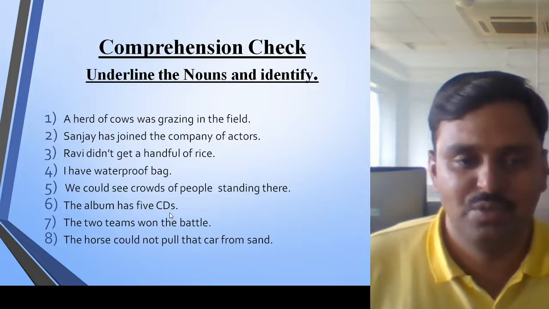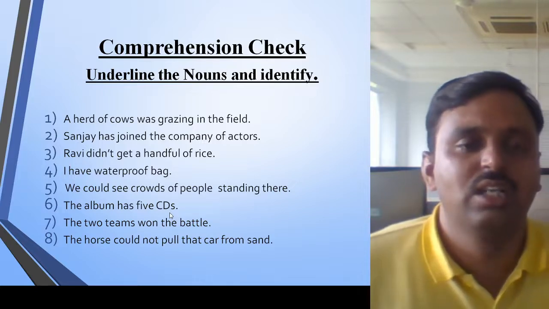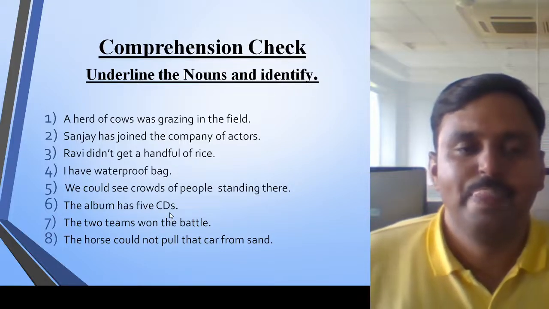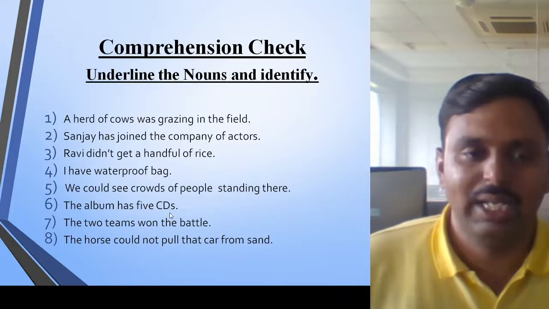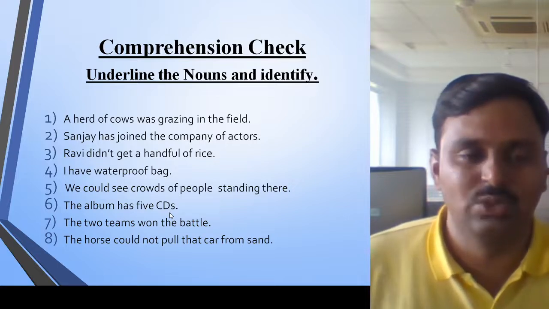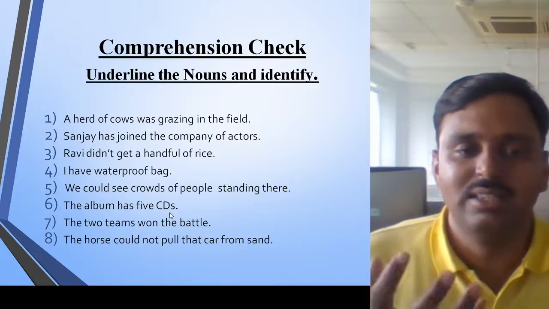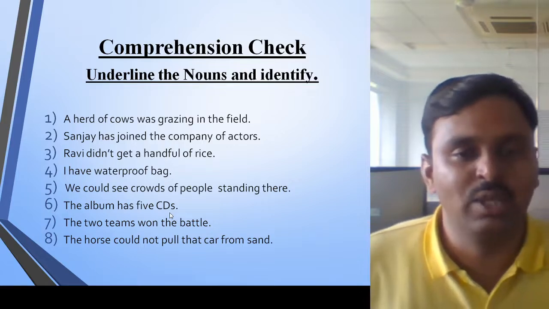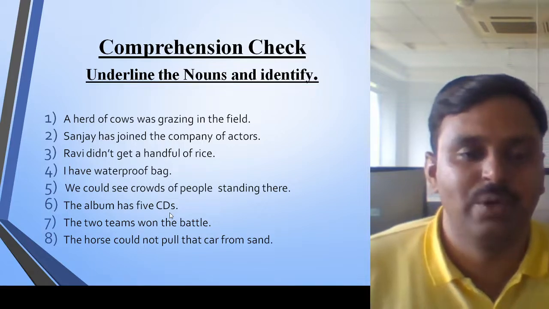First example: a herd of cows was grazing in the field. I told you in the previous class that herd is referring to a collection, a group of cows, and that's why it will be a collective noun.